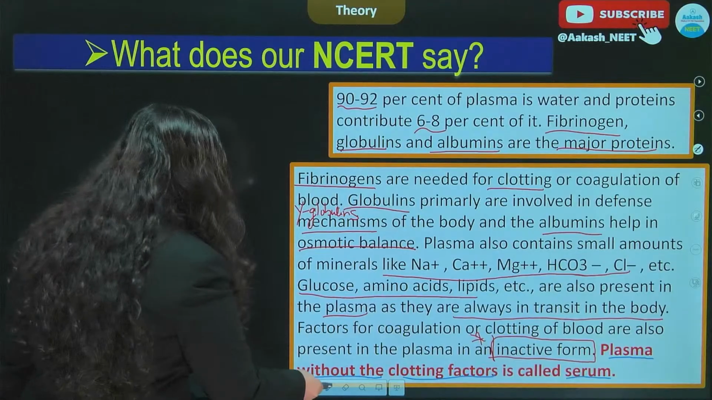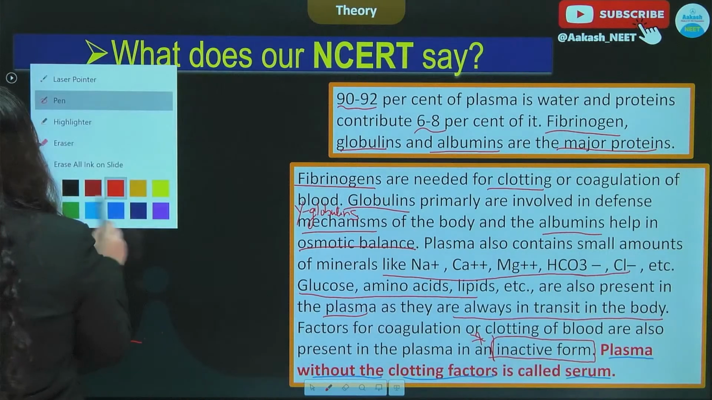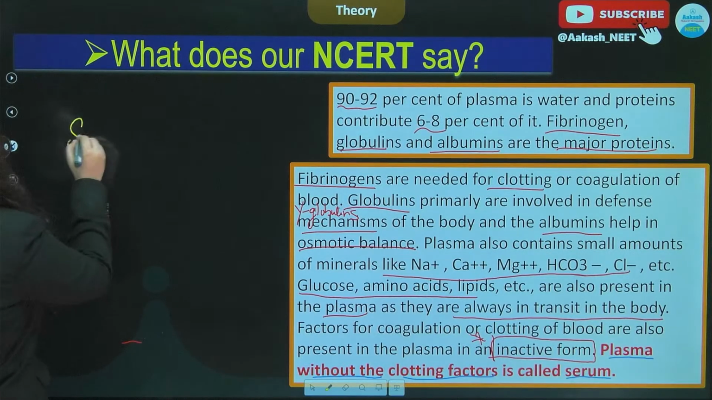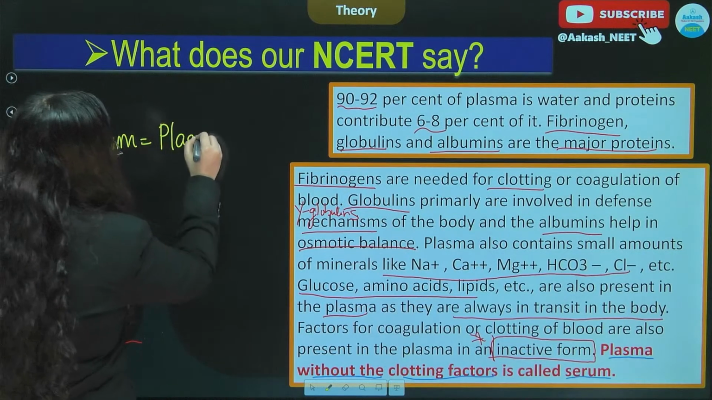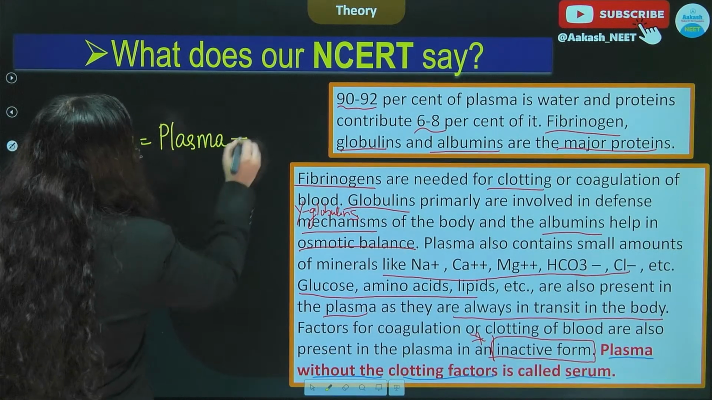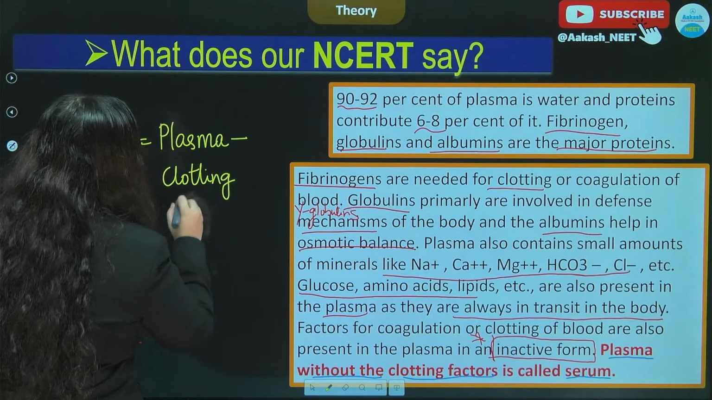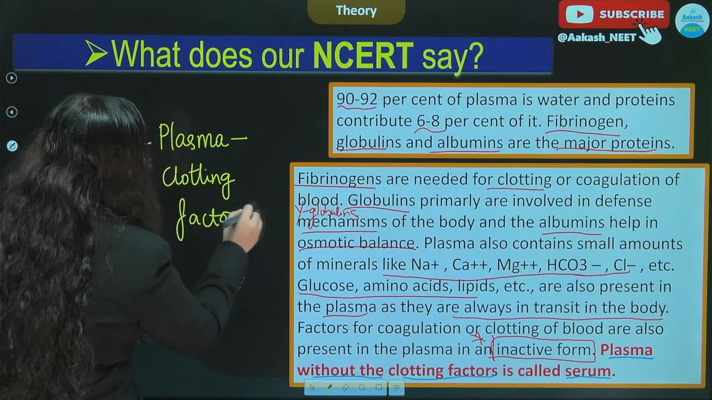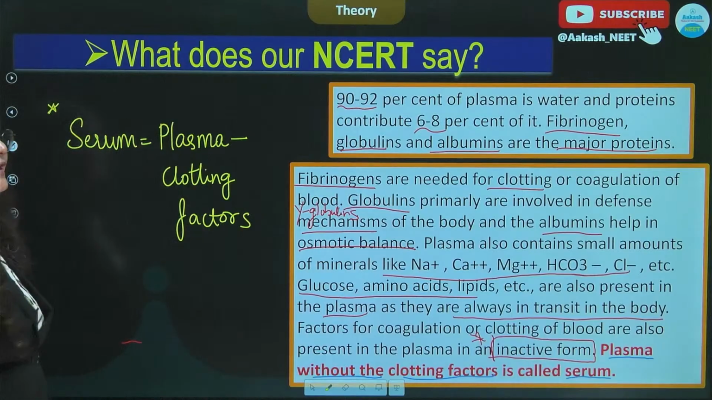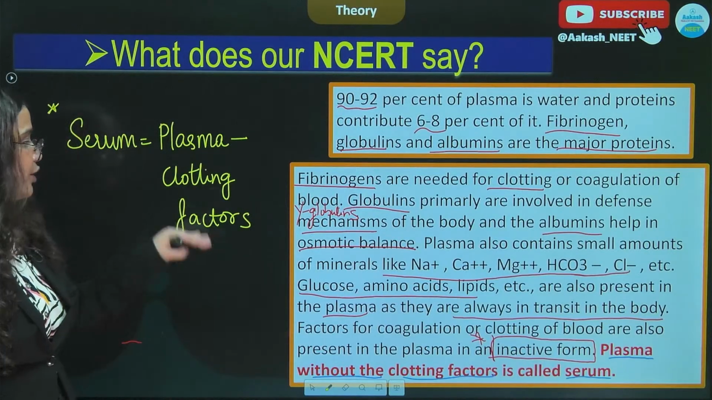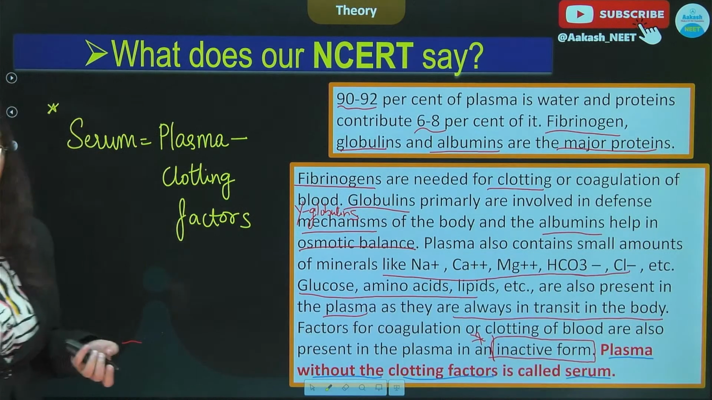All right. So basically it simply means that when we talk about the components of blood, we can say that serum is plasma minus the clotting factors. All right, this is a very simple way to remember what exactly is serum. In serum we remove the clotting factors; if we remove the clotting factors from plasma, it becomes serum.